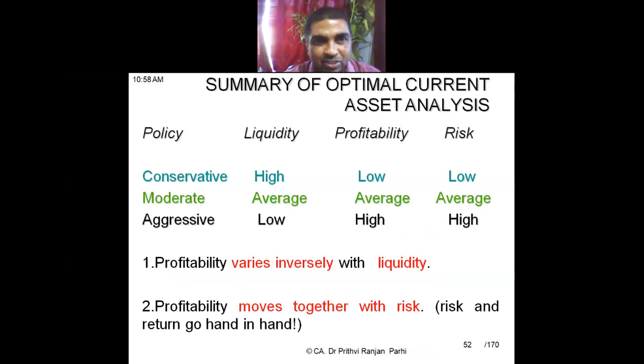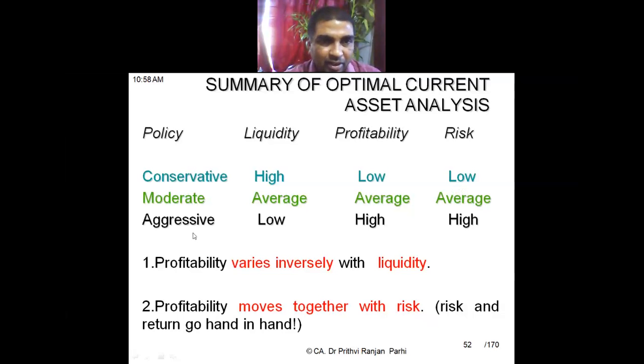If you summarize all these three policies, comparing liquidity, profitability, and risk: under conservative policy, liquidity is high, profitability is low, risk is also low.